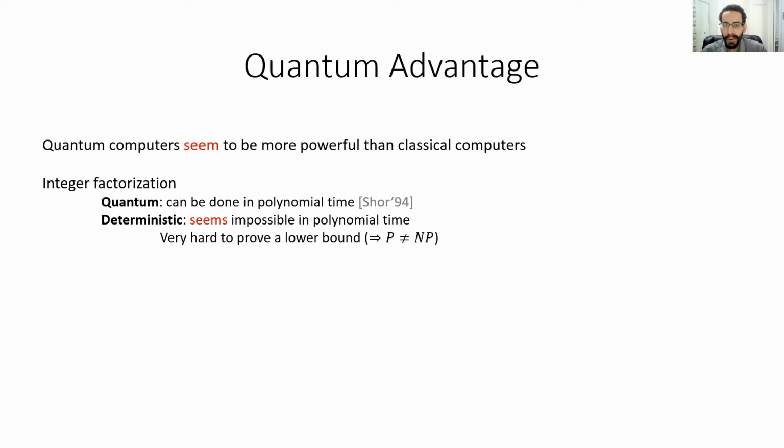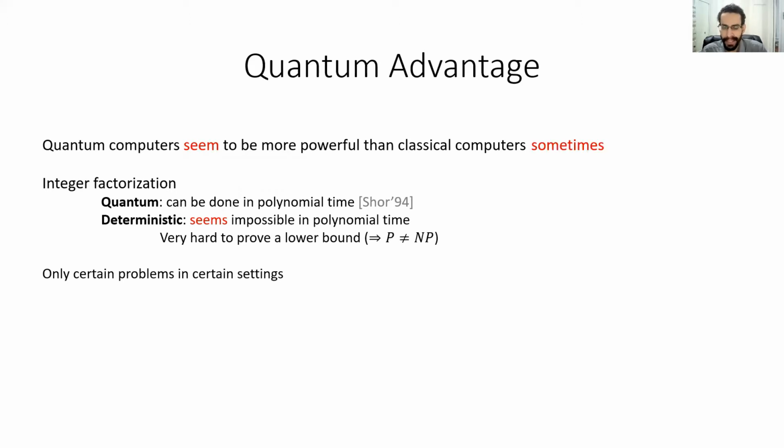However, while it is the case that for certain very special problems, like factoring, and in certain settings, like time complexity, we do have this apparent superpolynomial quantum advantage, it's certainly not the case that quantum computers are some sort of super machines that outperform classical computers by some gigantic margin on all problems. Instead, the more accurate statement is that quantum computers seem to be more powerful than classical computers sometimes.